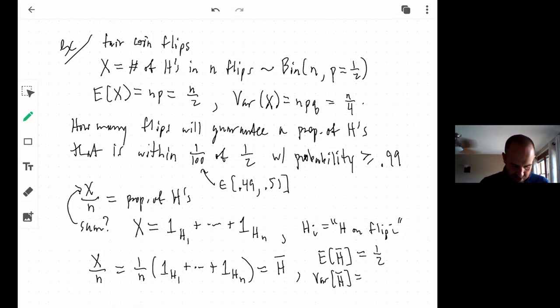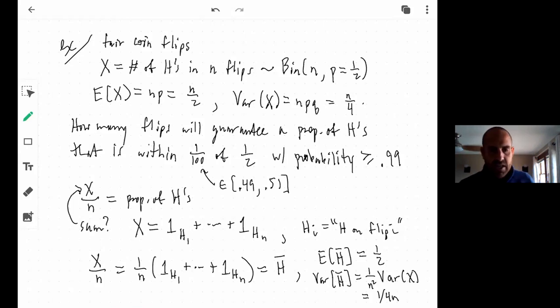So when I factor out 1 over n, it's going to be 1 over n squared times the variance of x. And you know the variance of x is n over 4. So that's just 1 over 4n.